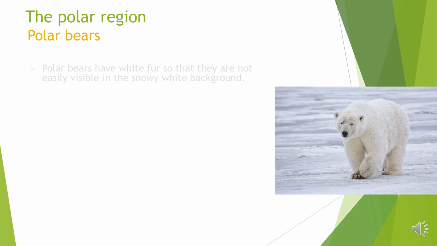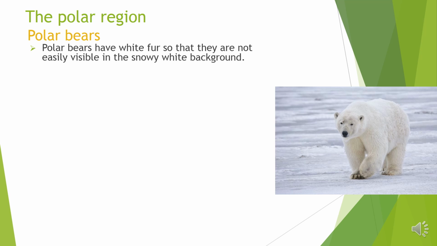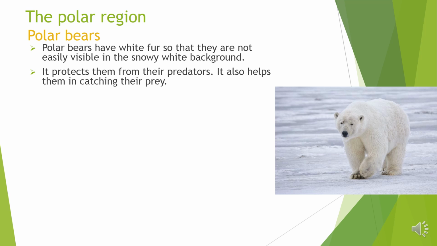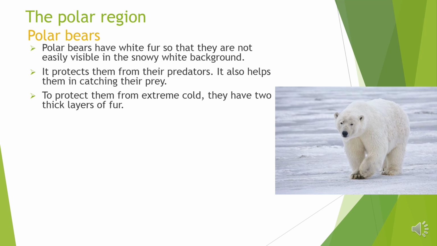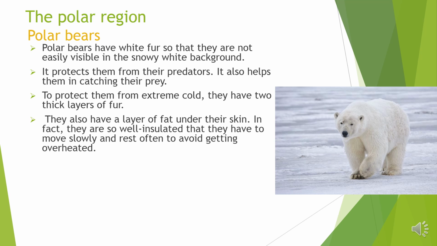Polar bears. Polar bears have white fur so that they are not easily visible in the snowy white background. It protects them from their predators. It also helps them in catching their prey. To protect them from extreme cold, they have two thick layers of fur. They also have a layer of fat under their skin. In fact, they are so well insulated that they have to move slowly and rest often to avoid getting overheated.